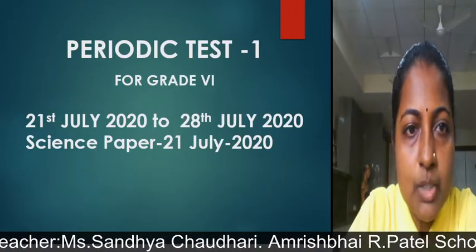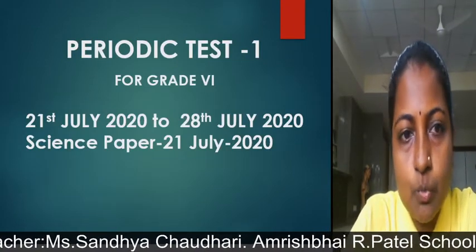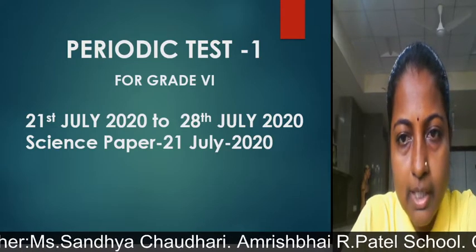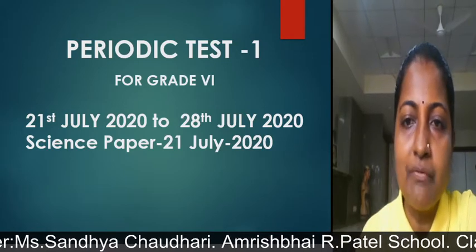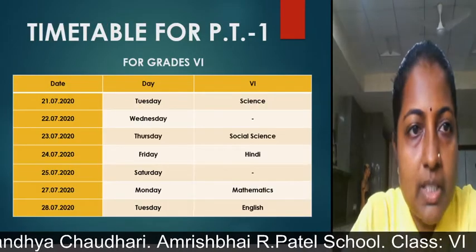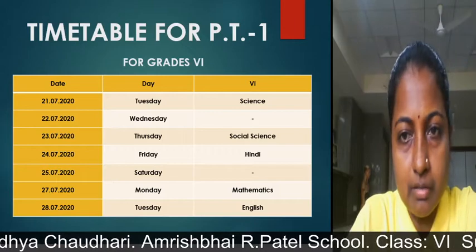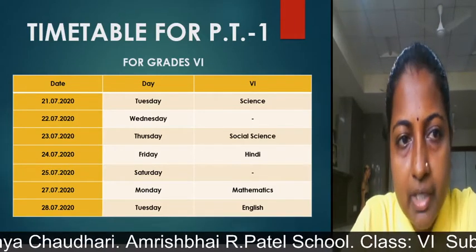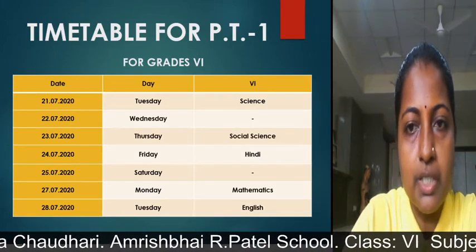Your periodic test will start for 6 standard science on 21st July 2020 and it will get over on 28th July 2020, and the science paper is first, on 21st July 2020. This is the timetable for periodic test 1, which I have already shared on Google Classroom as well as the WhatsApp group. On Tuesday, 21st of July, the 6th standard science paper is there.